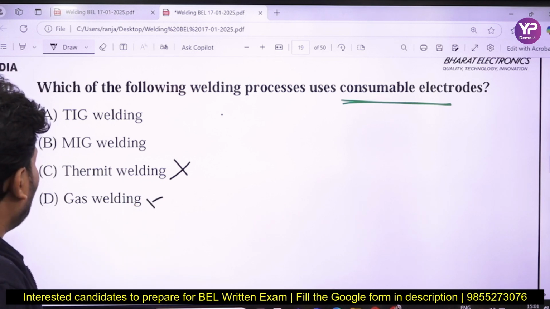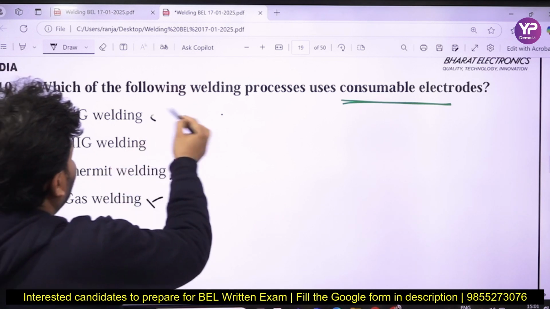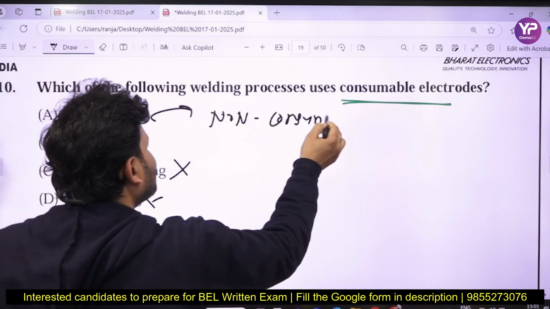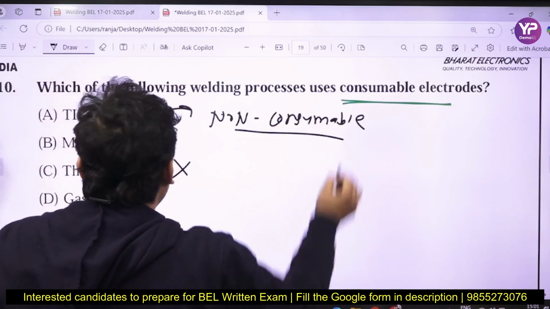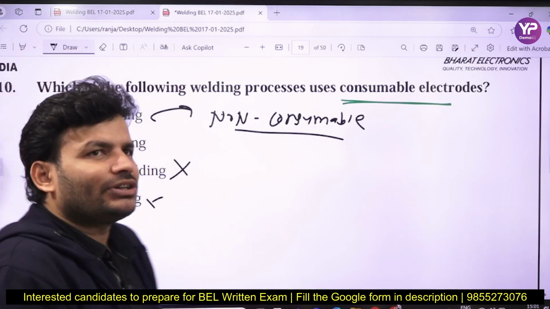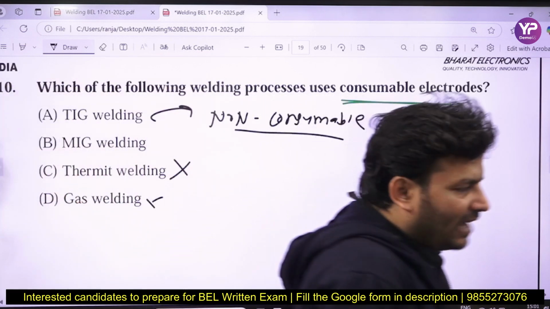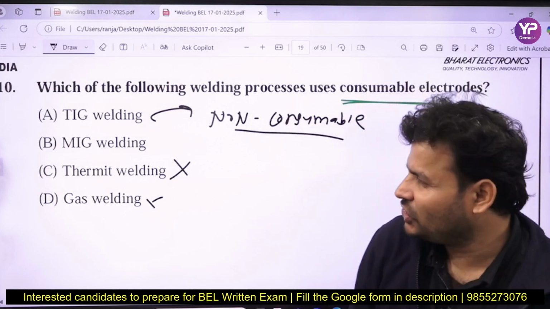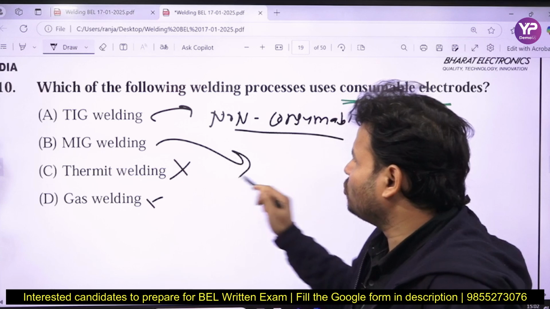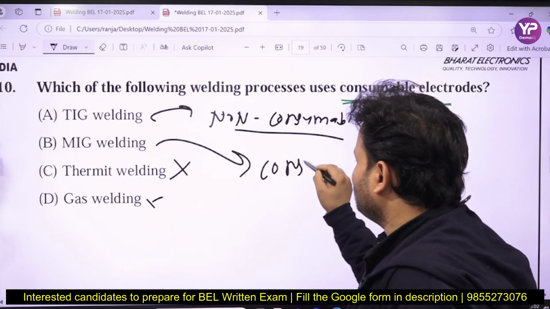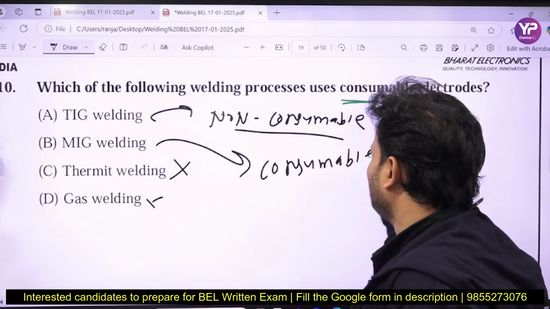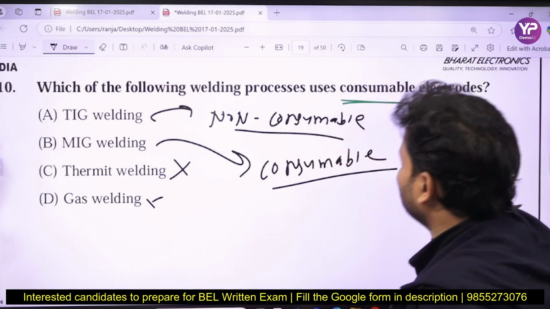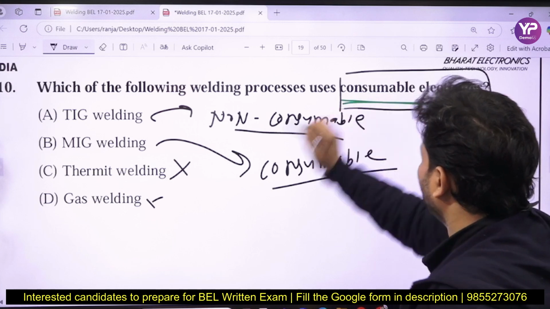Now if you talk about TIG, it is called a non-consumable electrode. Why? Because in TIG the electrode is tungsten, and tungsten has a high melting point, so it will not be consumed. Yes, it can diffuse, but it is not consumable. But if you talk about MIG, here the electrode will be consumable. So the correct answer will be B, in which I use the consumable electrode.